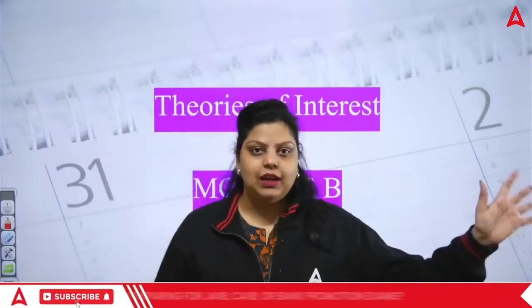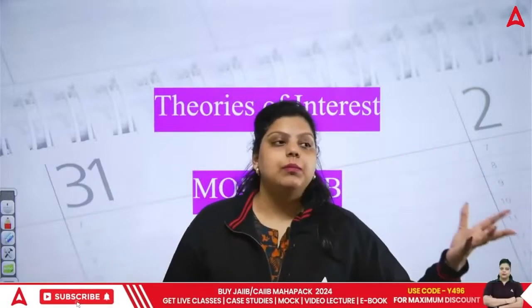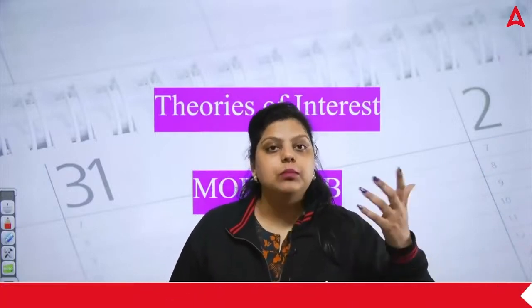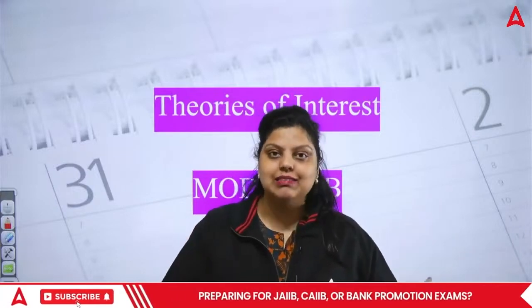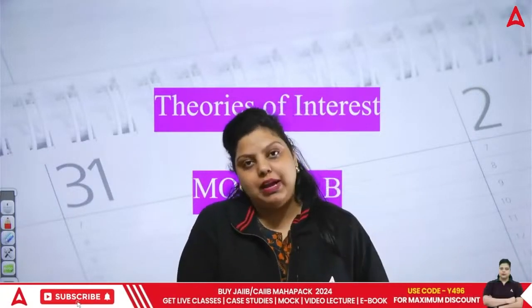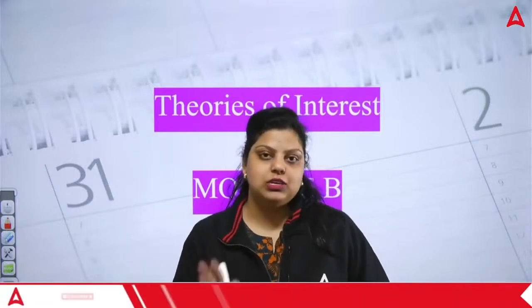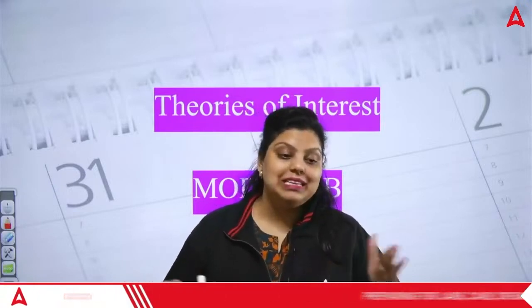It's obvious that I have to give back the principal amount, but the principal amount is what I have taken from the same person. So what am I actually paying to that person? I am paying that person the interest. So interest is the payment that has to be paid by the borrower on the sum of money that he or she has taken from someone or some institution for a particular period of time.